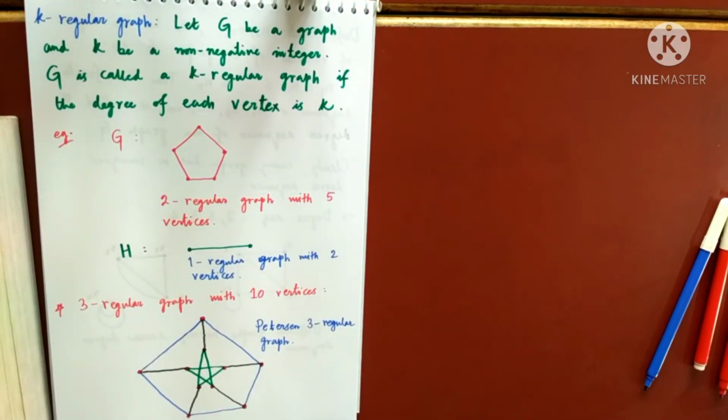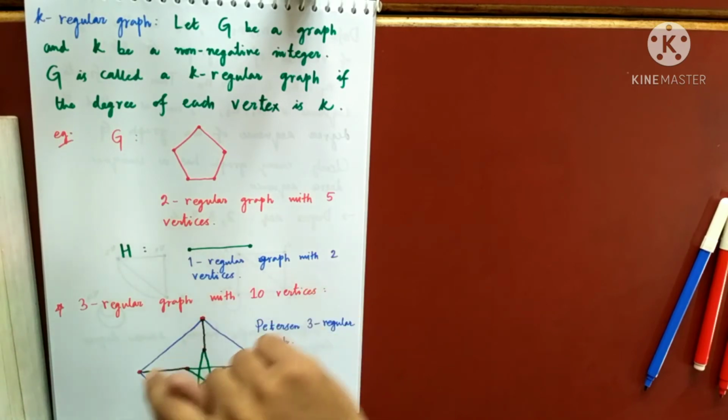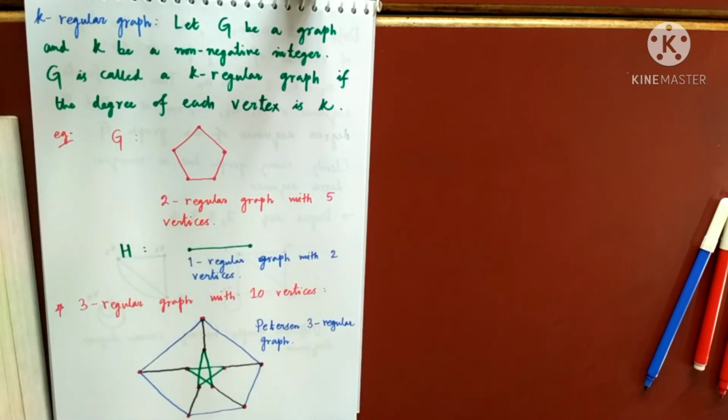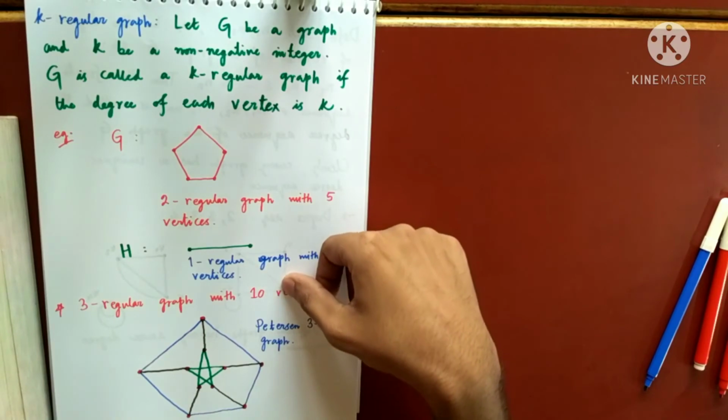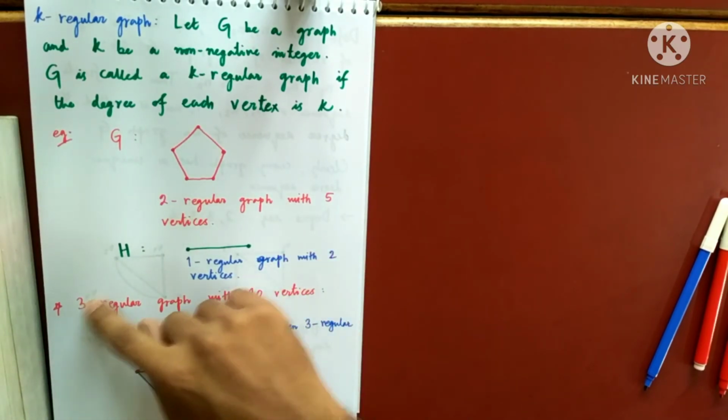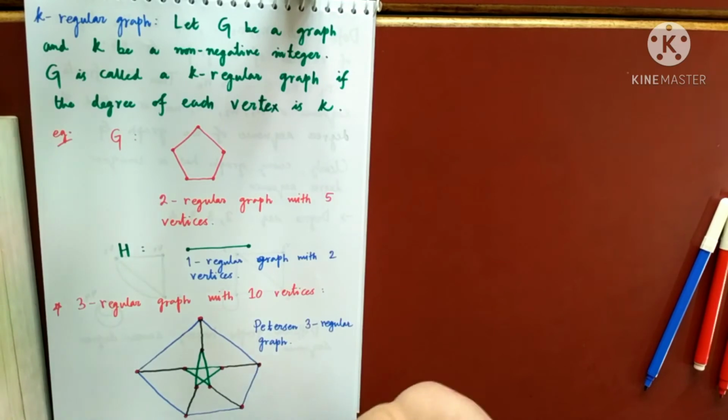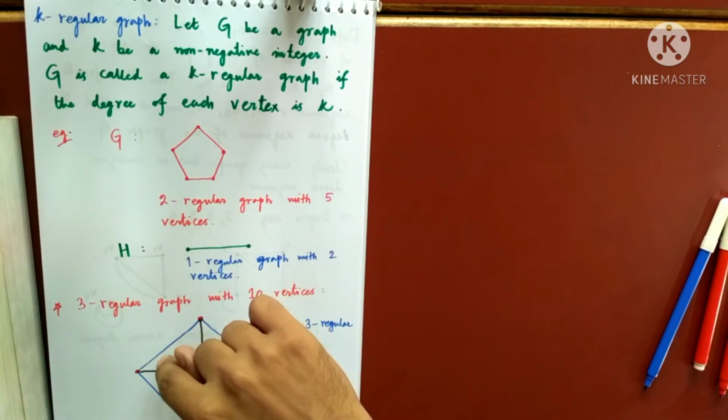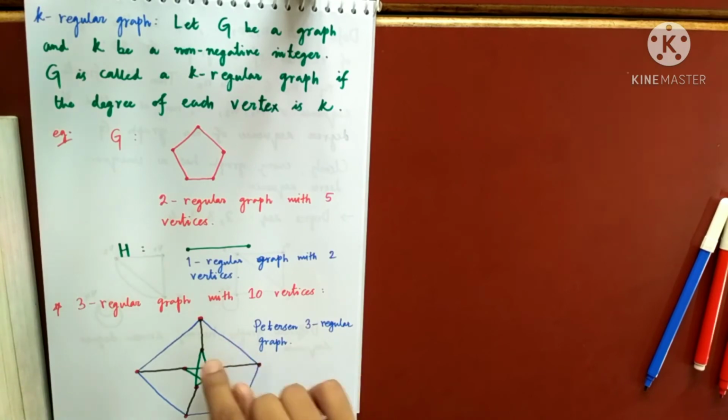What about the last one? This dangerous looking graph. You count the degrees, so 3, 3, 3. How many times? 10 times. Sum of degrees is coming as 30. It's a 3 regular graph having 10 vertices. Edges you count. So 1, 2, 3, 4, 5. Blue ones are 5. Green ones are 5. Black ones are 5. So how many edges? 15. So in this case also, the sum of the degrees is coming as twice the number of edges.